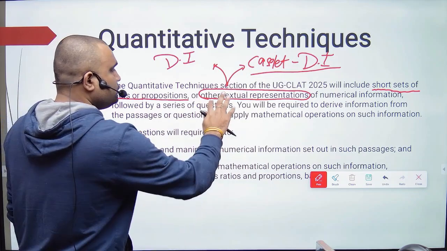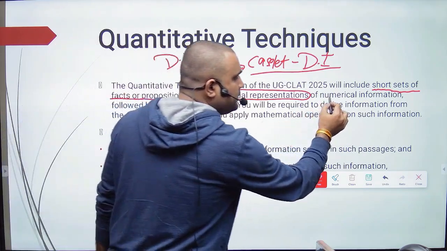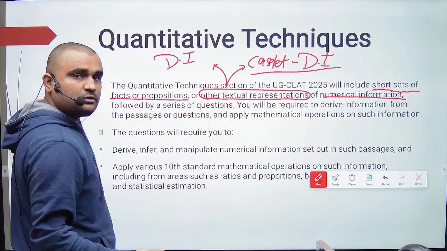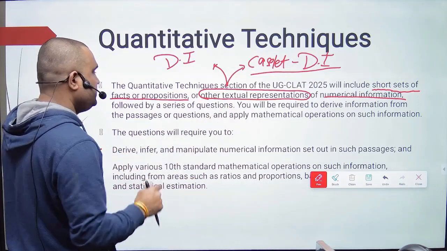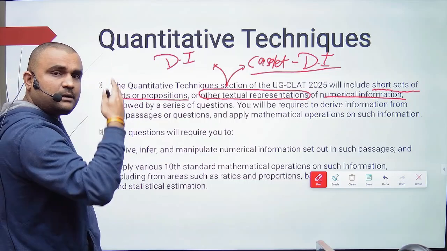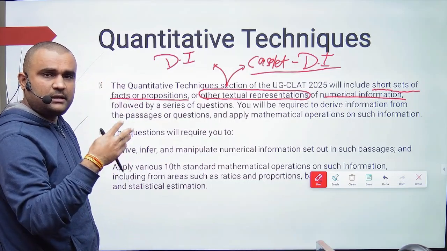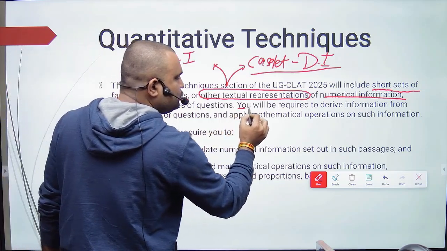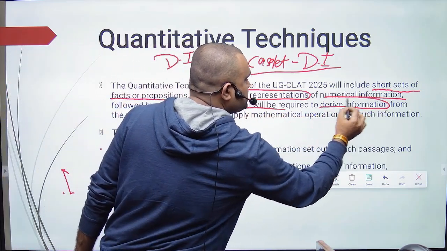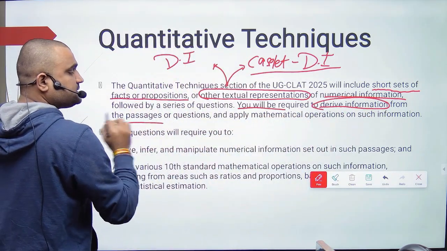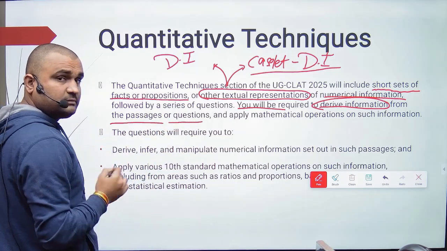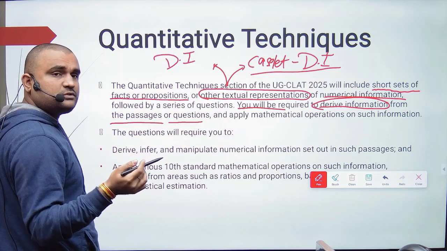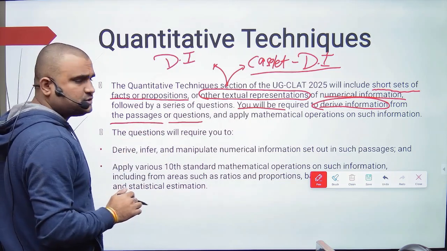So the thing is with numerical information. This is nothing but DI. They have already told you that I am going to ask you DI. First, facts, like a paragraph where some points are given and you have to answer. The second, DI. You may be required to derive information from the passage or question. Maybe right now they are giving the passage only, but in the future they can also put sub-questions.